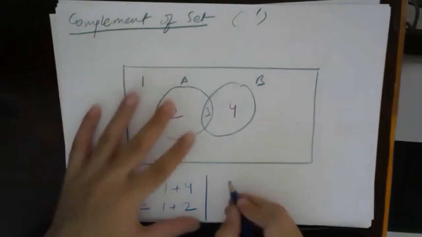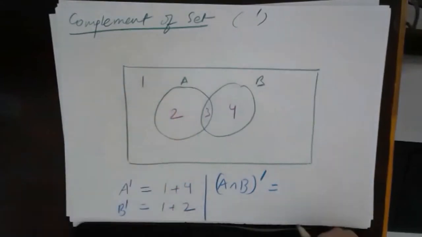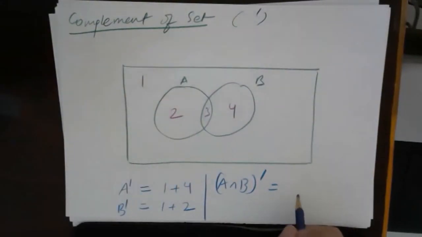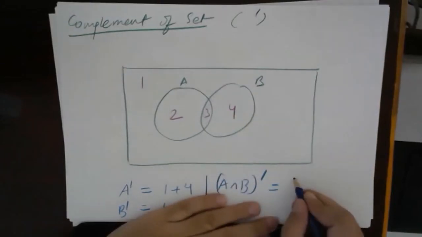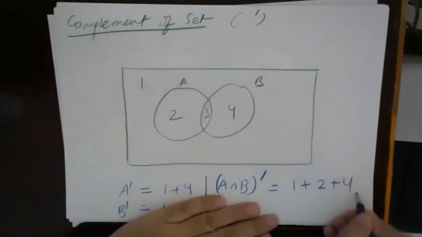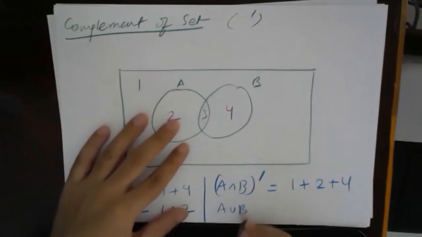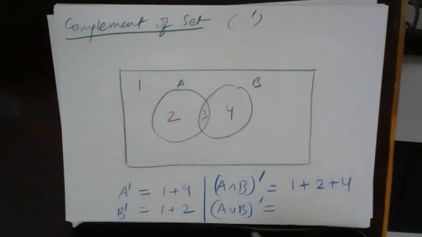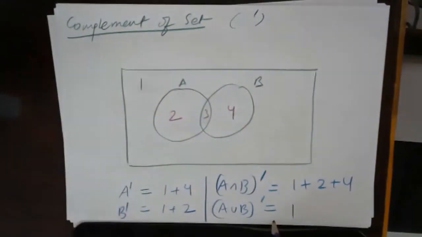This is okay. Fine. A intersection B whole complement. That means except 3, everything will be included, so 1, 2 plus 4. Fine. A union B whole complement. That means except 2, 3, 4, everything. That means only 1.